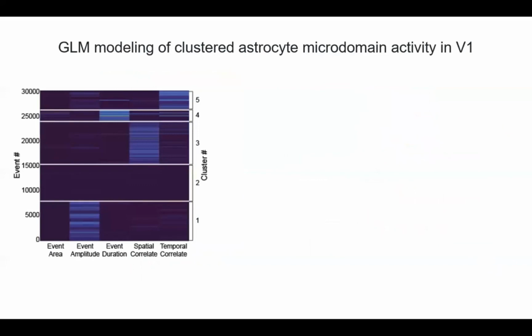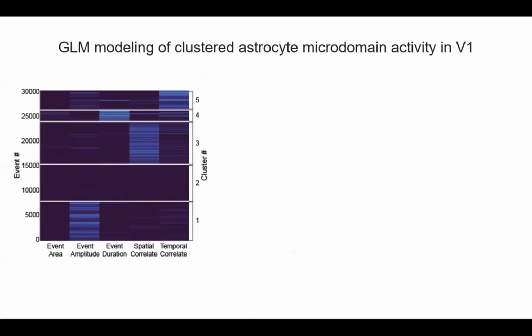So we use an event-based detection method to extract the astrocyte calcium signals from each imaging session. Given that these events are by definition spatially and temporally unique, to be able to model and predict astrocyte activity throughout an imaging and visual stimulus session, we cluster all of the events that we detected using these 5 parameters, and then used an unsupervised k-means method to group them into these 5 clusters.